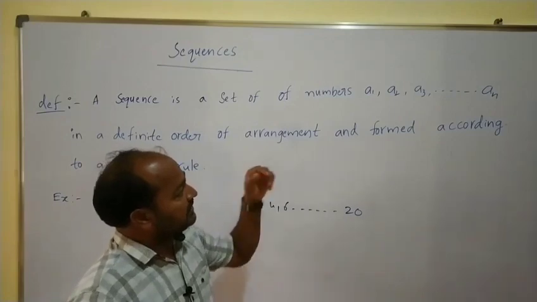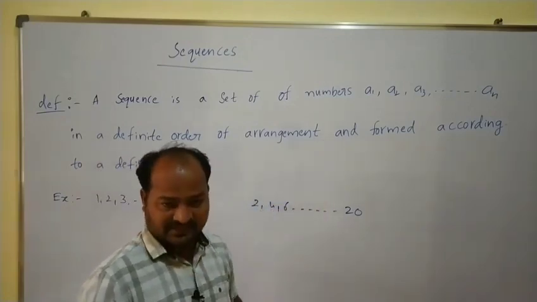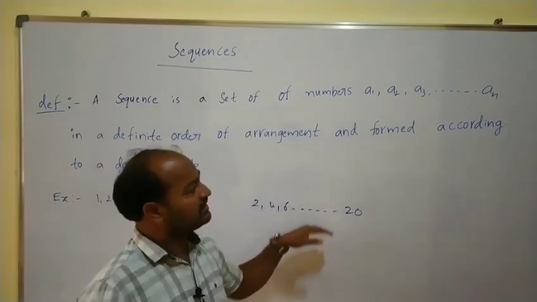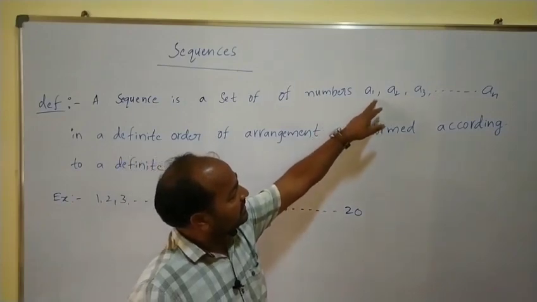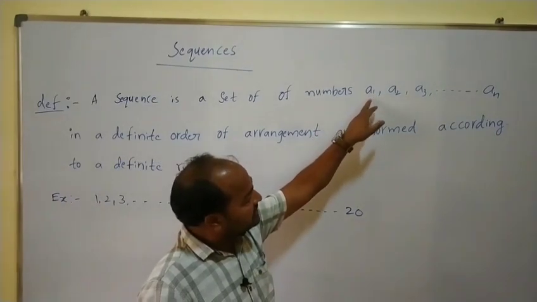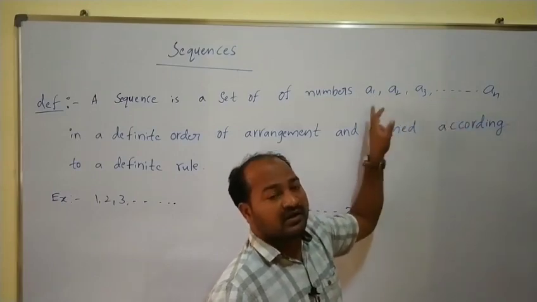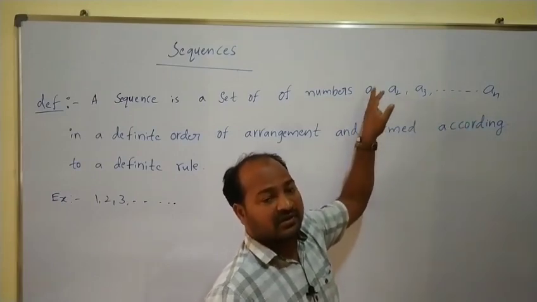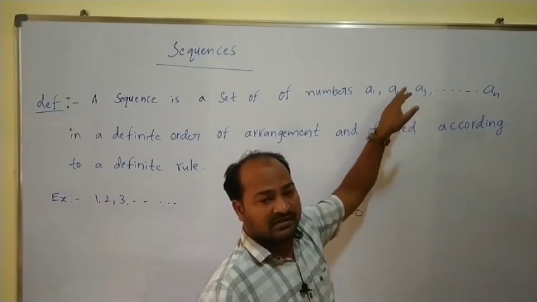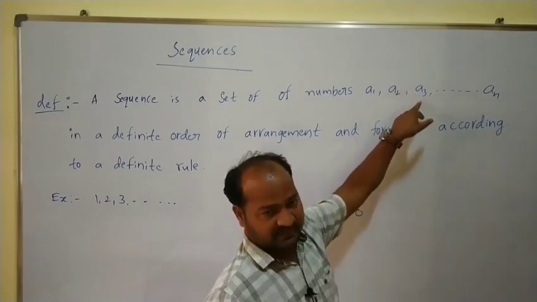Here in the sequence, we call these values terms or numbers of the sequence.